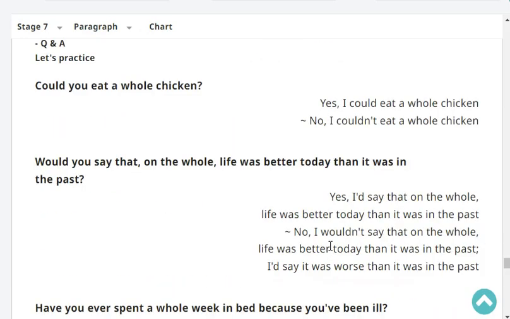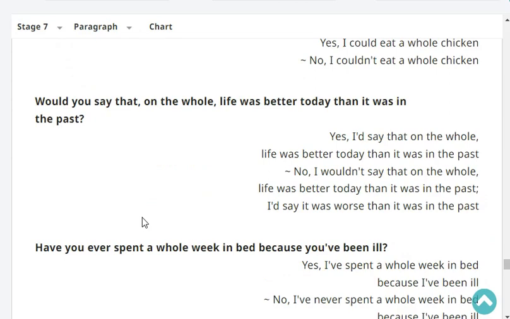Could you eat a whole chicken? Yes or no? No, I couldn't eat a whole chicken. Would you say that on the whole, life was better today than it was in the past?